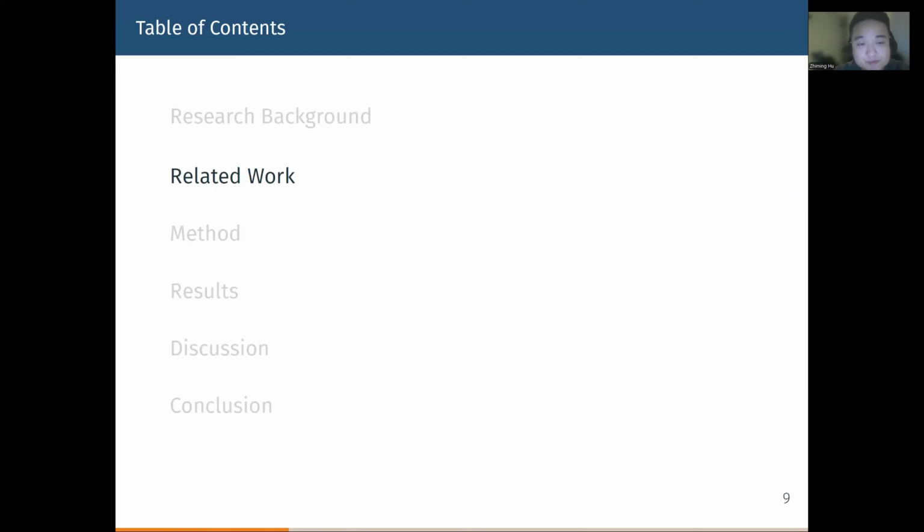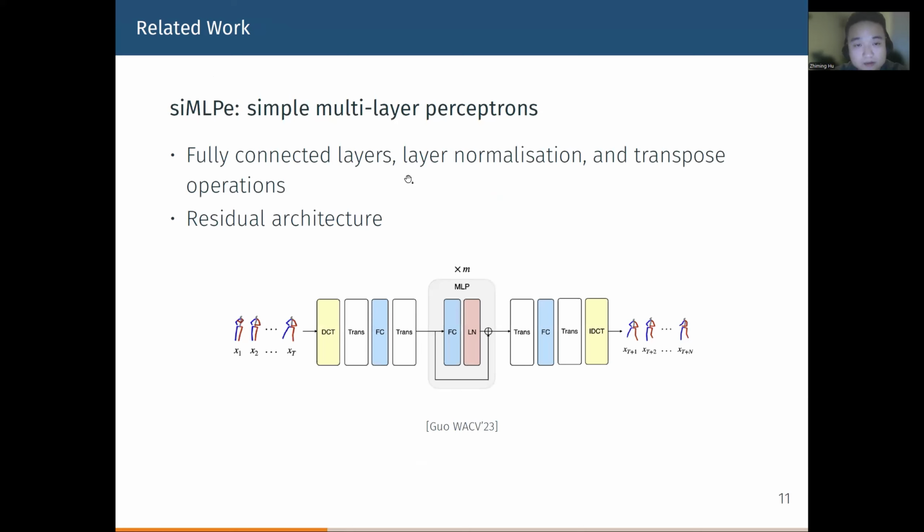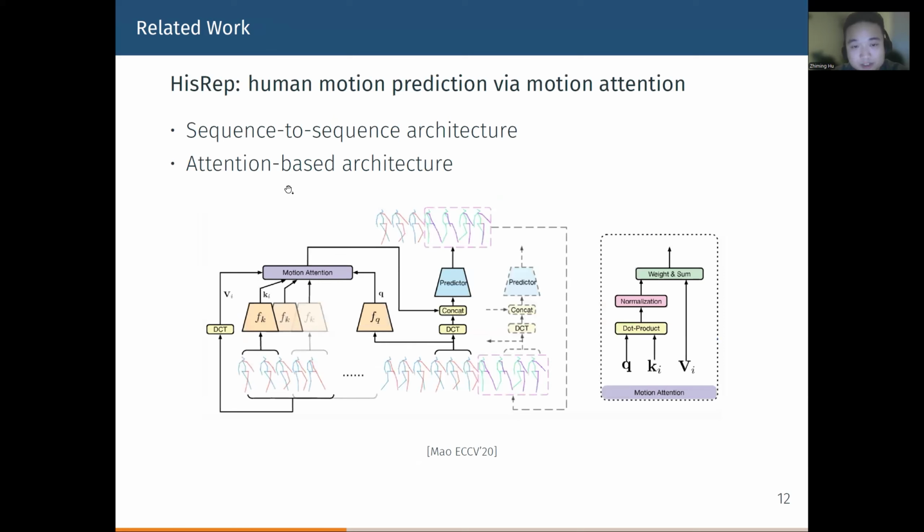Here we're going to introduce the related work. Human motion forecasting has been explored by many researchers in the area of computer vision and also robotics. People have used recurrent neural networks to do the motion forecasting by using the human pose in the past as input and then forecasting motion in the future. Multi-layer perceptrons have also been applied, and attention-based architectures have also been explored.